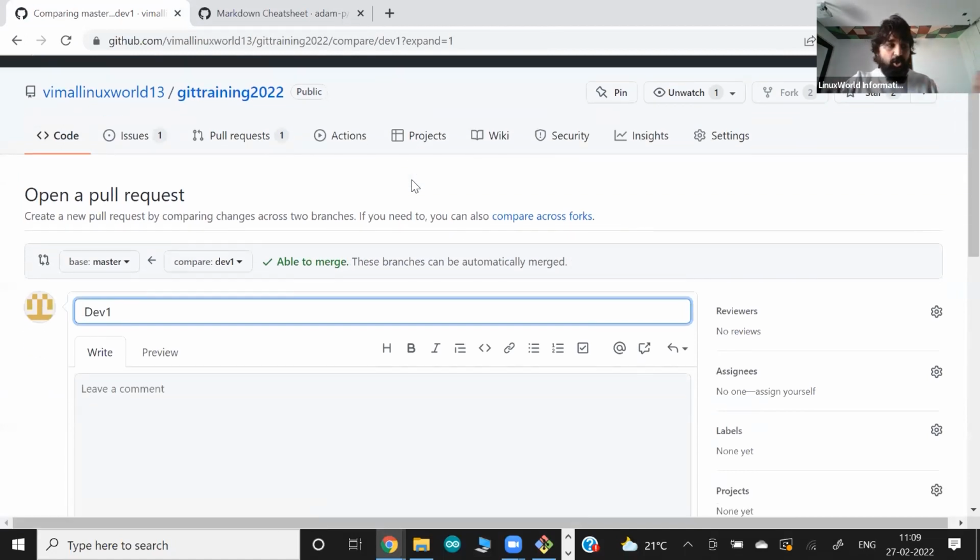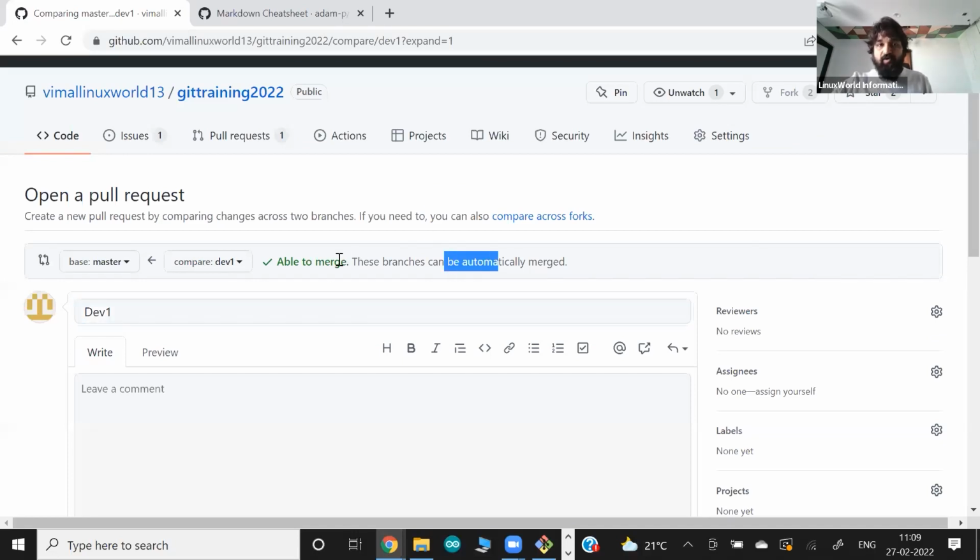Guys, merge is not always possible. I have explained multiple concepts where you will see there are issues of conflicts. We will discuss that in detail, but right now this tool is very powerful. They say you can merge it. There's no issue of conflict. You are able to merge because everything is clean right now.